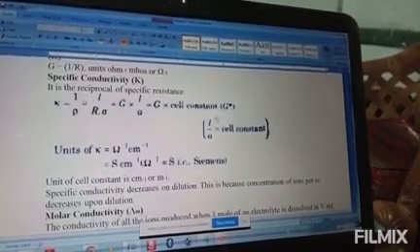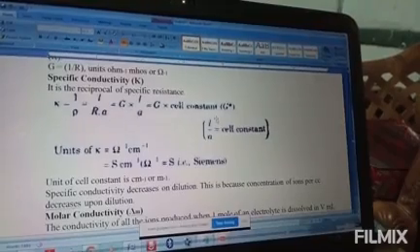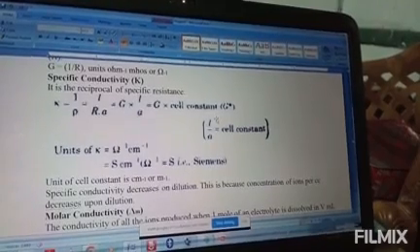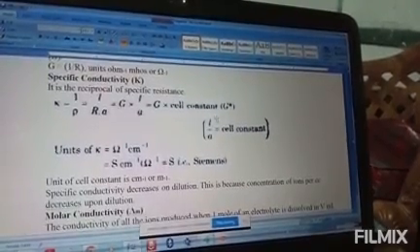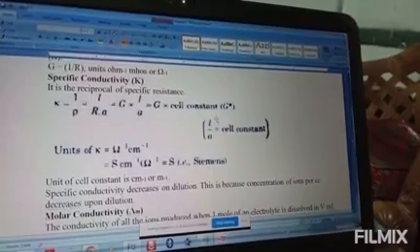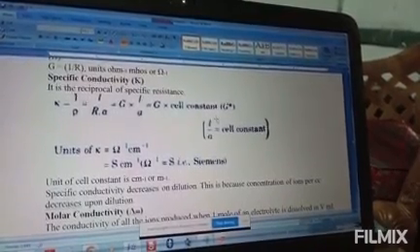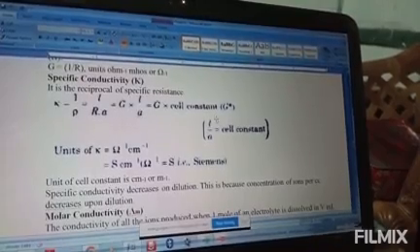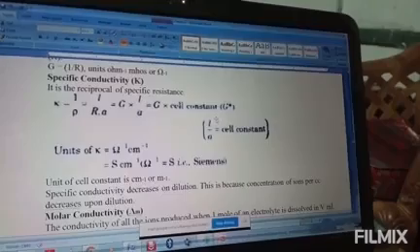The cell constant is usually determined by measuring the resistance of the cell containing a solution whose conductivity is already known. How to find the cell constant? You need to measure the resistance of the cell first, containing a solution whose conductivity is known already.